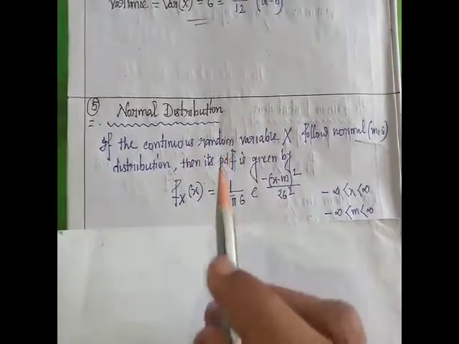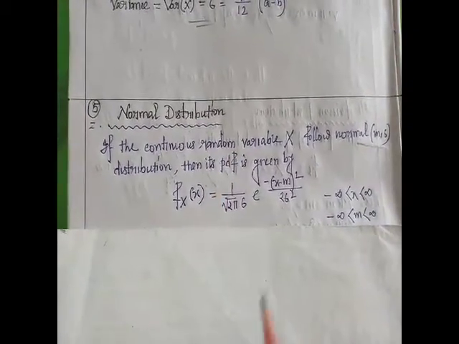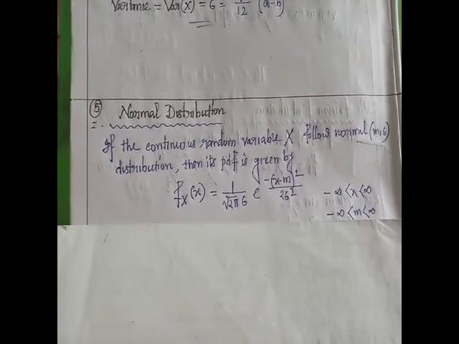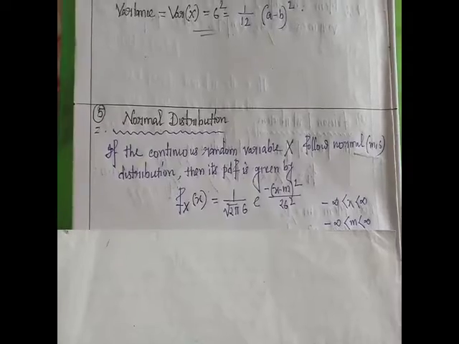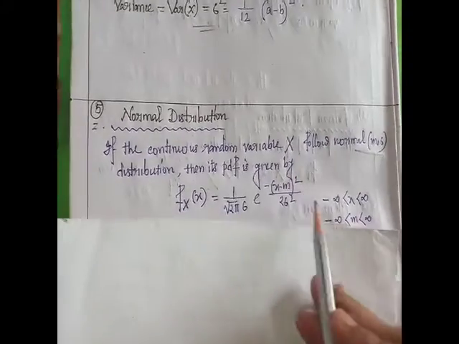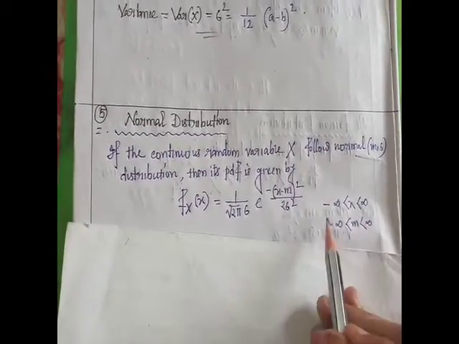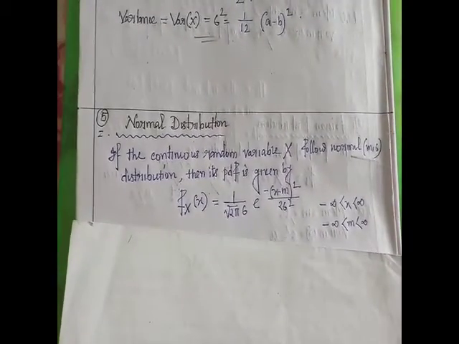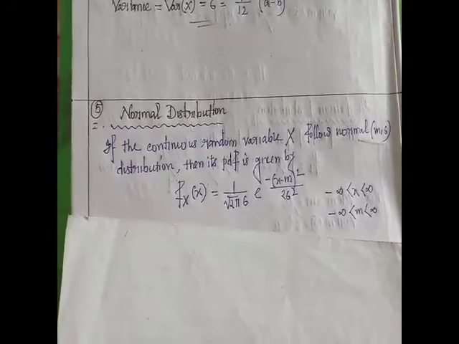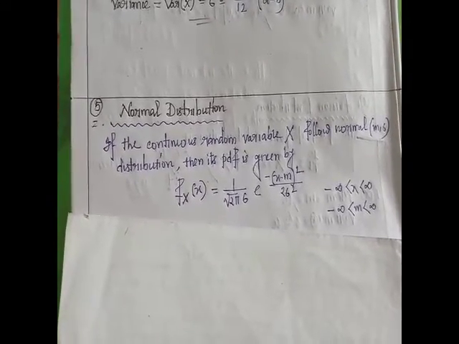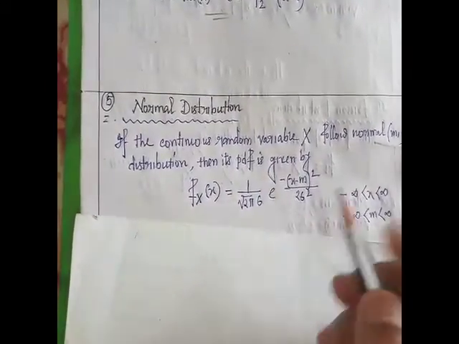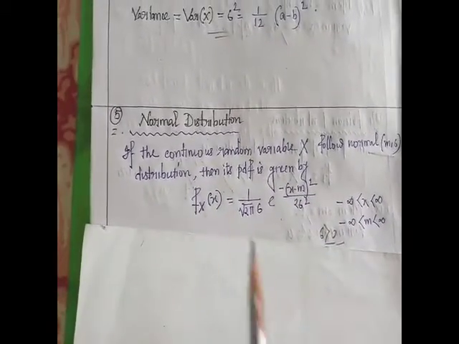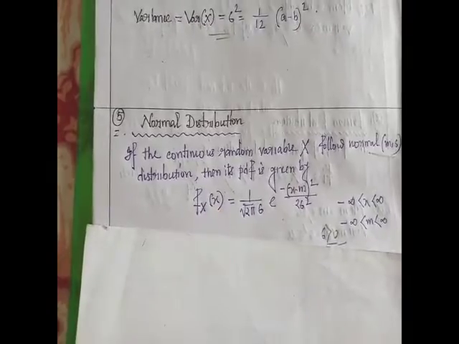The PDF of normal distribution is given by f(x) = 1 by root over 2 pi sigma times e to the power minus (x minus m) whole square by 2 sigma square, where x runs from minus infinity to infinity, m also runs from minus infinity to infinity, and sigma is greater than 0. These are the conditions, and this is the PDF of normal distribution.